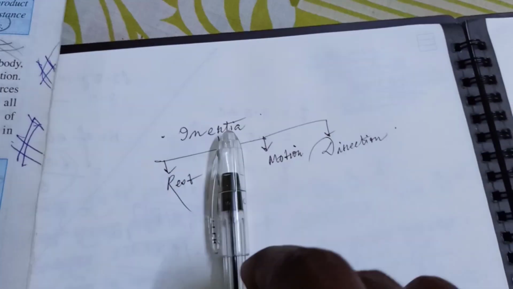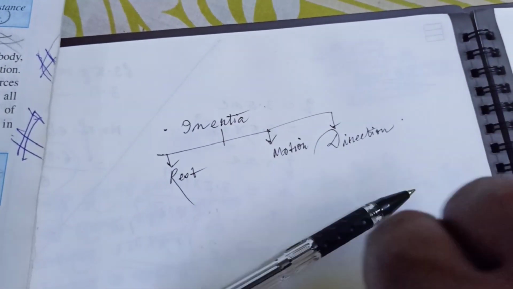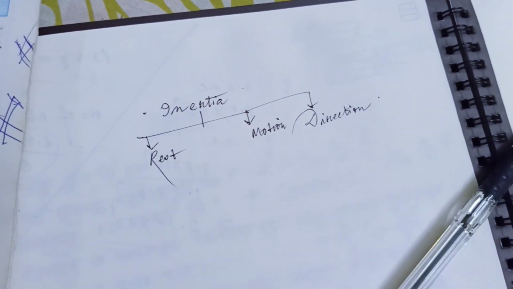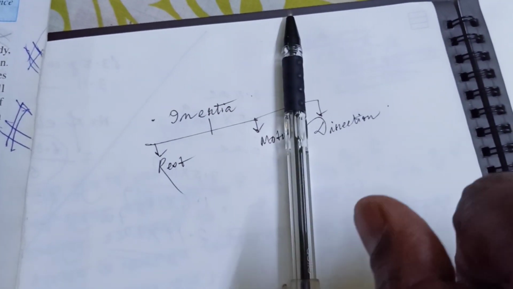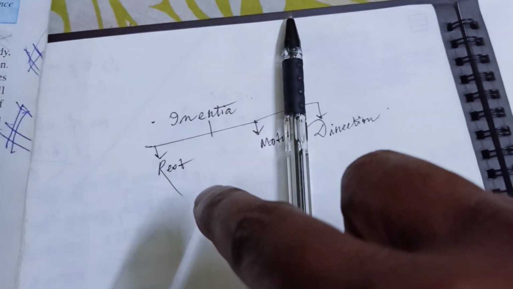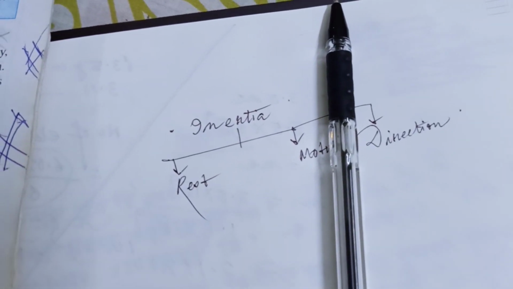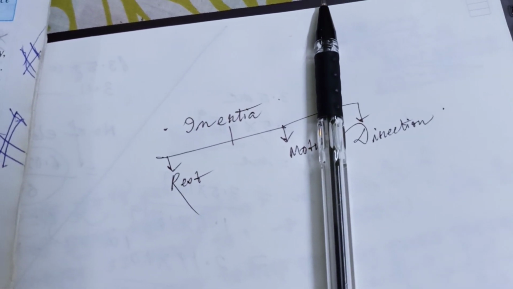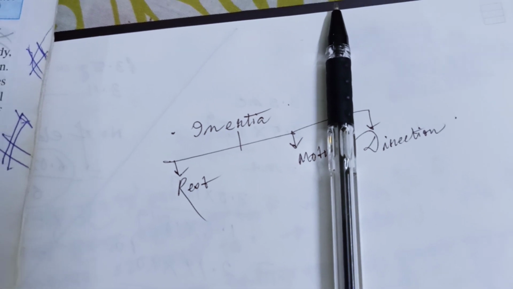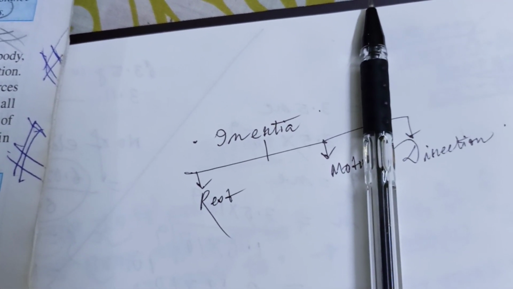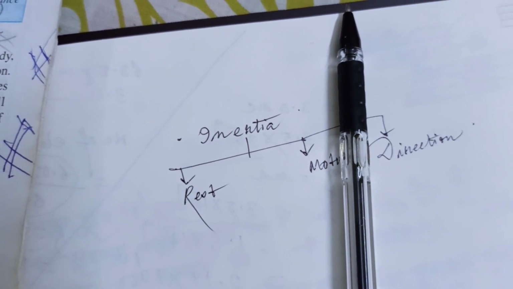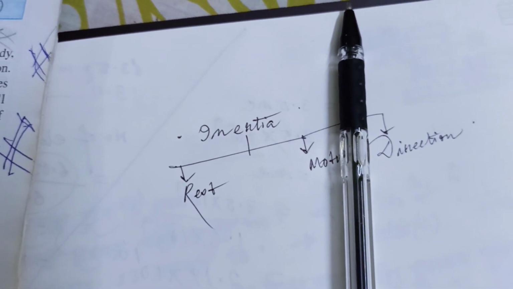If we rotate that pen, it tries to rotate in a particular direction, that is clockwise, but the retarding force, that is frictional force, acts and tries to keep that body at rest or resist that inertia, that is inertia of direction.